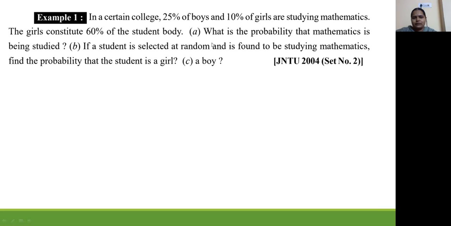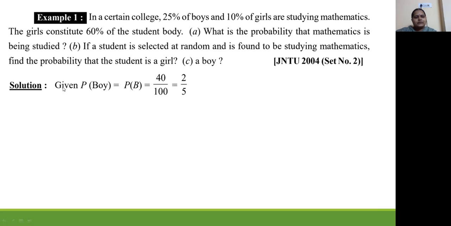Three things we have to find out here. First we will write about the students who are studying mathematics, and how many girls and how many boys are there in the institution. Next, we are going to find the probability that mathematics is being studied, that means whoever it is, girl or boy, how many people are studying mathematics. We will find the probability of studying mathematics first, and then we select a student at random, suppose that person is studying mathematics, and we have to find the probability that the selected student is a girl or a boy.